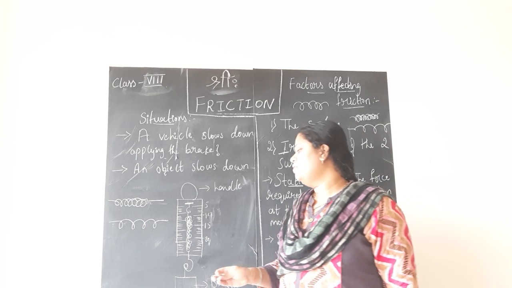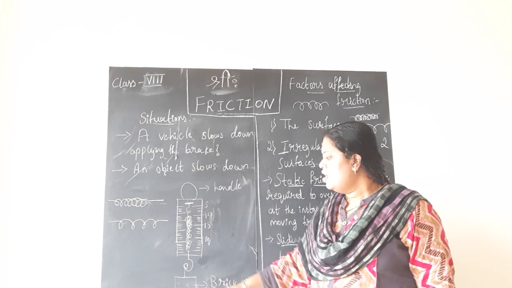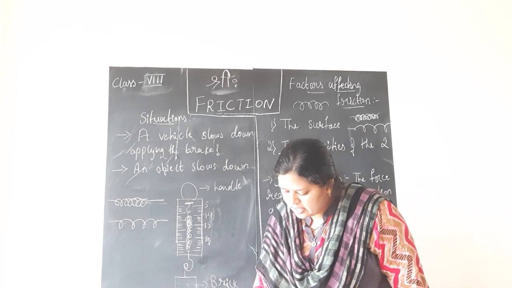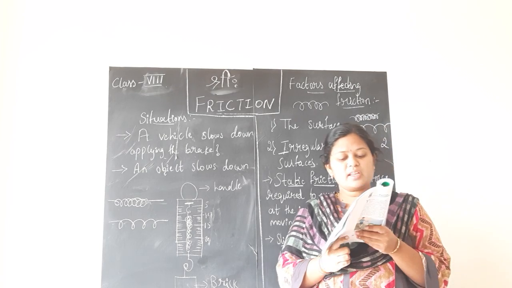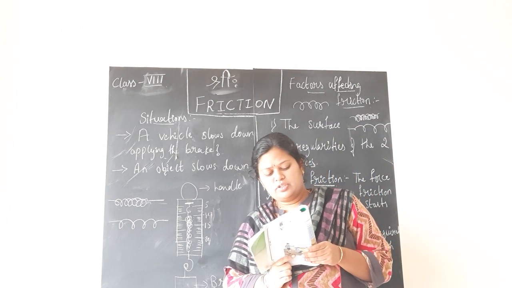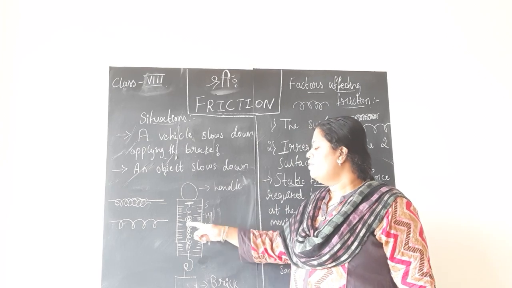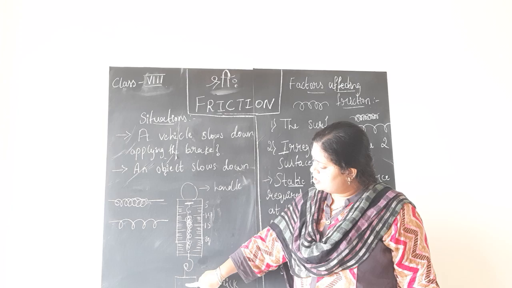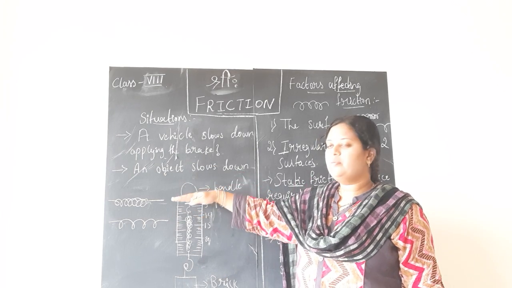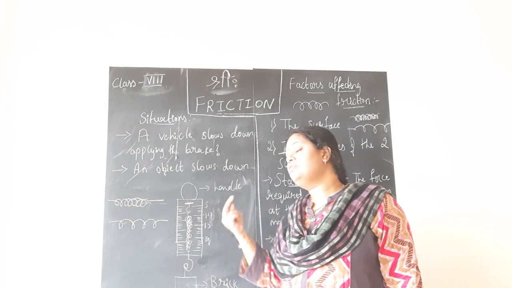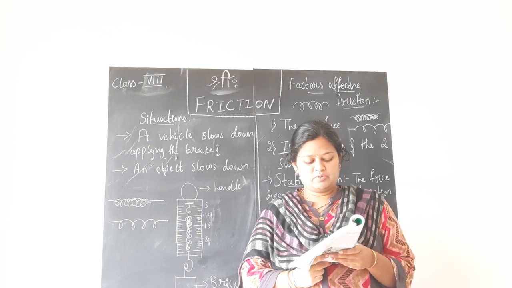So in this activity, they have hung the big brick on the spring balance. You hold the handle of the spring balance and try to lift the brick along with the spring balance, they are telling you. When you do so, it gives you the measure of the force of friction between the surface of the brick and the floor. When you are lifting the spring balance tied to a brick, the pointer shows some reading, which gives the force acting between the brick and the surface. That is what they are telling now.